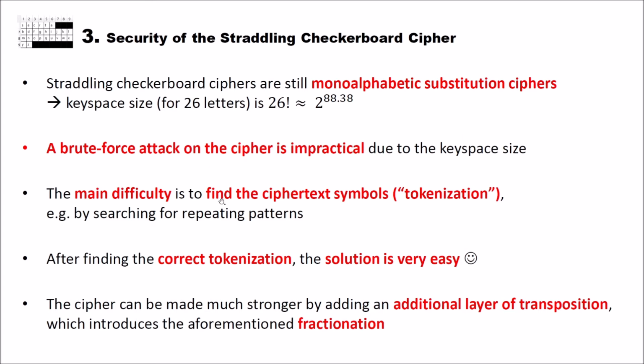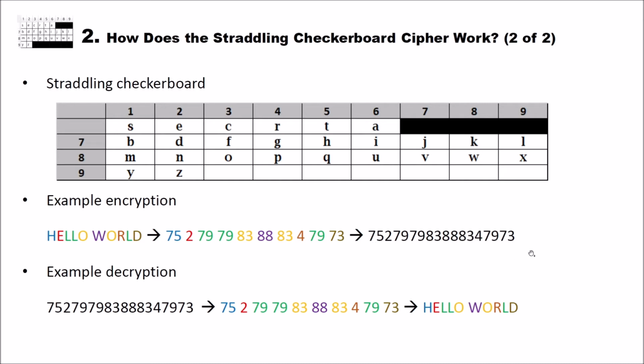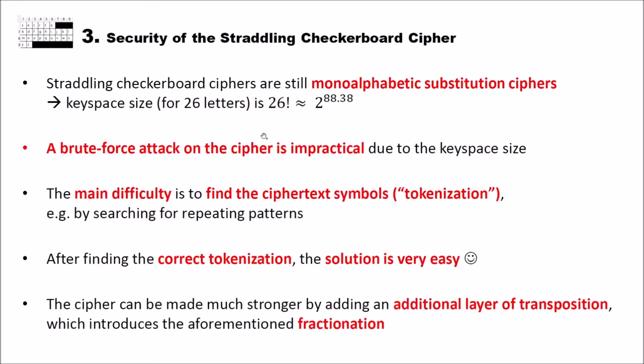But the main difficulty with the Straddling Checkerboard Cipher is not the monoalphabetic substitution itself. The main difficulty is to find the ciphertext symbols, what we call tokenization. So when we go back one slide, you see that when you only get this string of digits, you don't know: is the 7 a single ciphertext letter, or is it 75, or maybe 752, or what is it? You don't know where the ciphertext symbols start. You can only know this when you have the straddling checkerboard. So this makes the cryptanalysis of the straddling checkerboard ciphers more difficult than a simple monoalphabetic substitution. But after finding the correct tokenization, the solution is very easy.